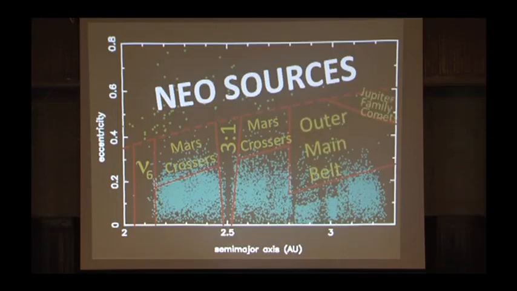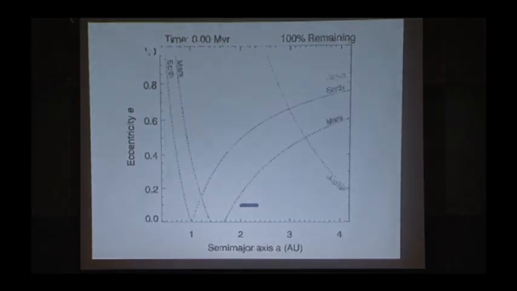So let me show you an example. This is a numerical simulation, but it's very accurate, of what happens to how the semi-major axis and eccentricity of asteroids evolve as a function of time. It's a kind of complicated figure. This is semi-major axis, distance from the sun. This is the eccentricity. So this is a circular orbit. This is a very, very straight orbit, or a line.